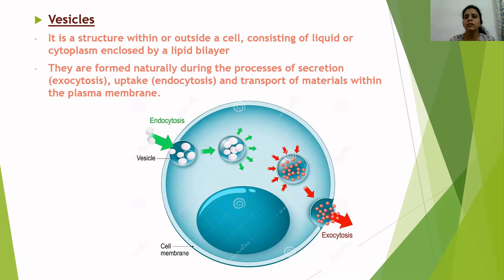Hence that is a vesicle, a secretory vesicle. That vesicle fuses with the plasma membrane and releases the protein outside, either into the tissue fluid or directly into the bloodstream.